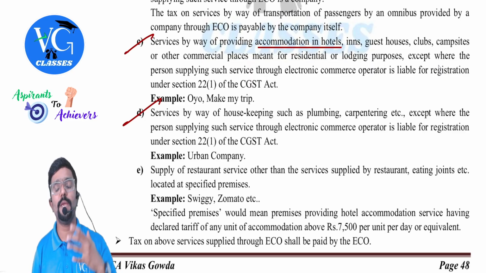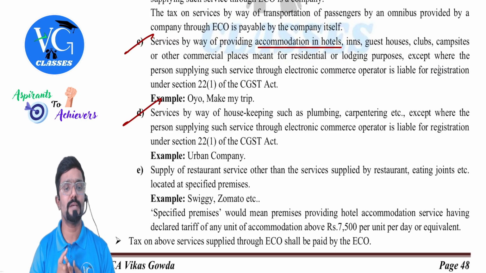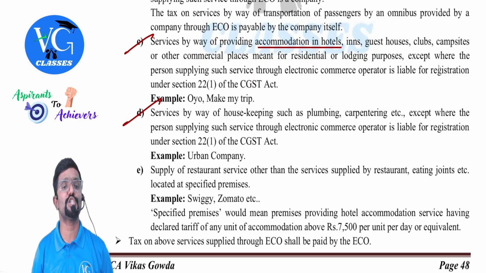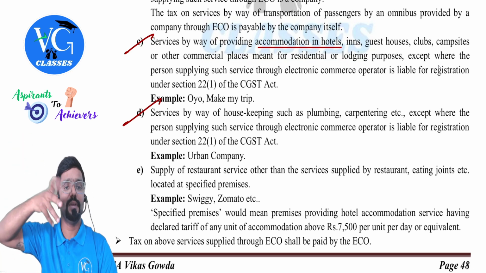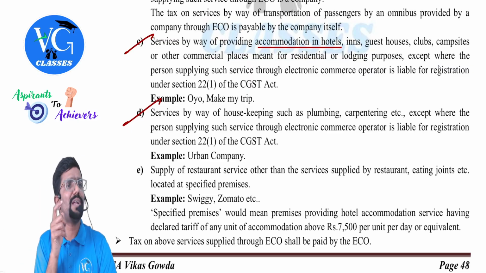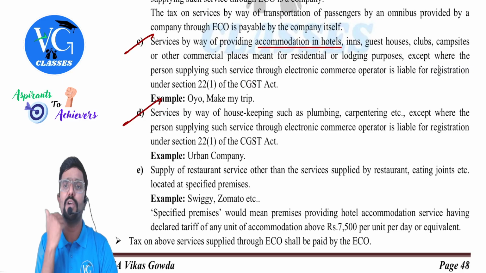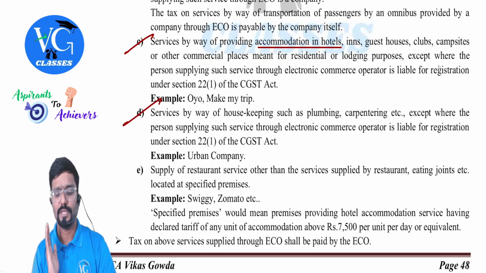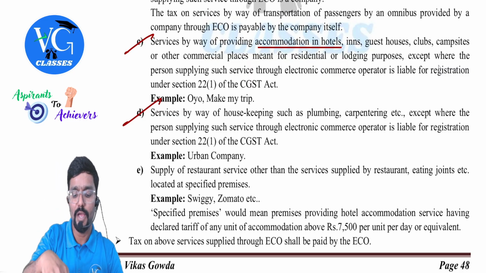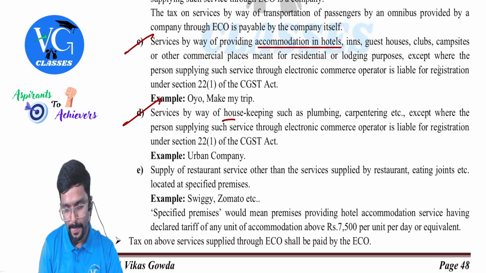Services by way of housekeeping such as plumbing, carpentering, etc., except where such person supplying such service through an electronic commerce operator is liable for registration under section 22 subsection 1 of the CGST Act. Same story as before. An example is Urban Company. There is one platform called Urban Company through which you can book various services. Clear? Yes. But here what they have covered is only housekeeping services.